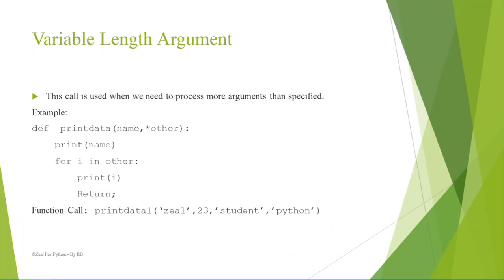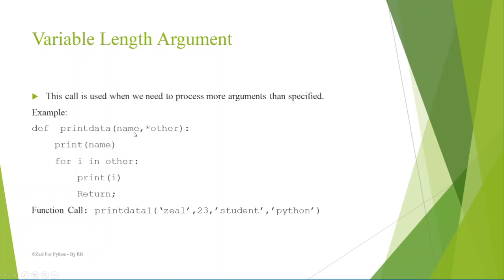Next is the variable length argument. As I told you earlier, if you don't know how many arguments the user is going to provide to your function, what you need to do is use a star before your parameter name. This will tell Python that an arbitrary number of arguments can be passed by the user.